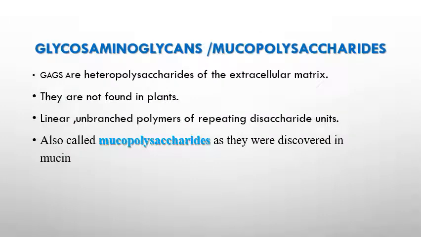Let's move to the main classification, glycosaminoglycans. These are also heteropolysaccharides, mainly present in the extracellular matrix. They are not found in plants. Glycosaminoglycans are linear unbranched polymers of repeating disaccharide units. Note the point: repeating disaccharide units. In agarose, agar, etc., it was repeating monosaccharide units, but here it consists of unbranched polymers of repeating disaccharide units. Glycosaminoglycans are also called mucopolysaccharides, because they were first discovered from mucin.